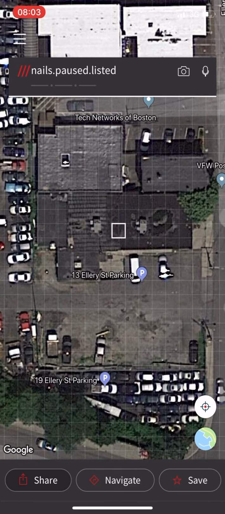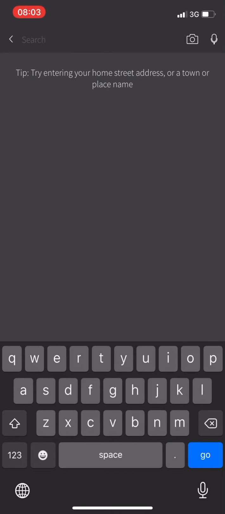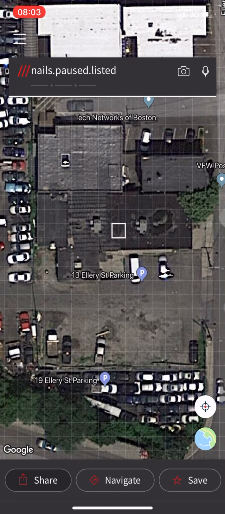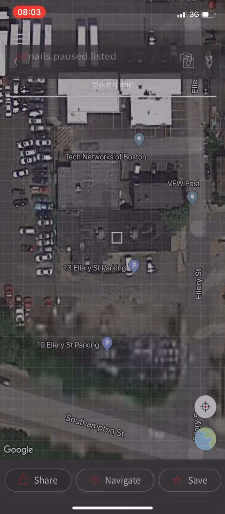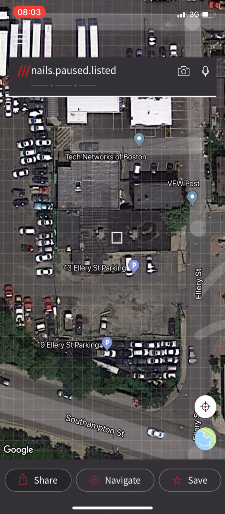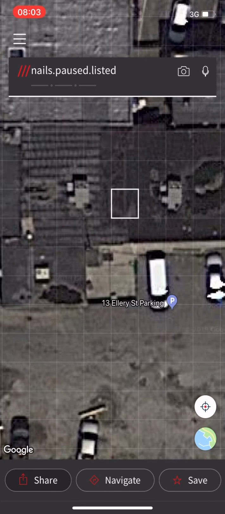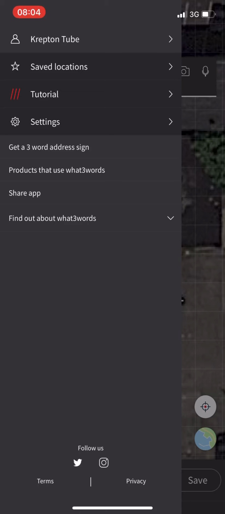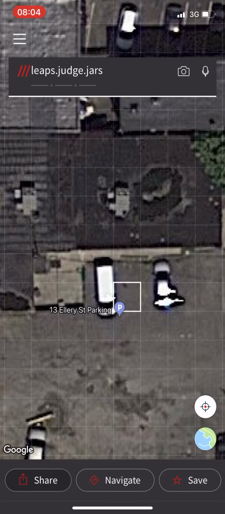Okay, it looks like it searches here by entering the place, your home address or your town or the place name, but not the squares themselves. But I think you can also share with the squares themselves. But yeah, you see here, for example, I got this parking place. I can hit this point here, and I can also get it here. But I think there is a way to go through this one, but it's fine.